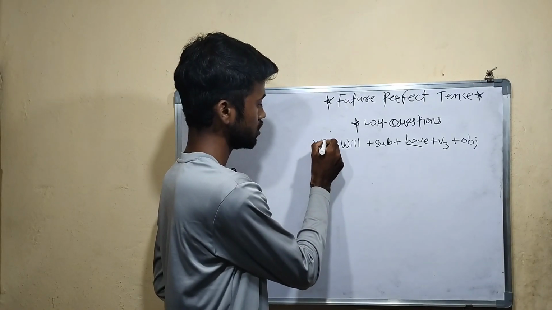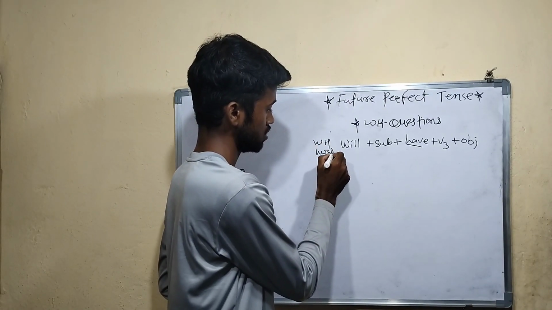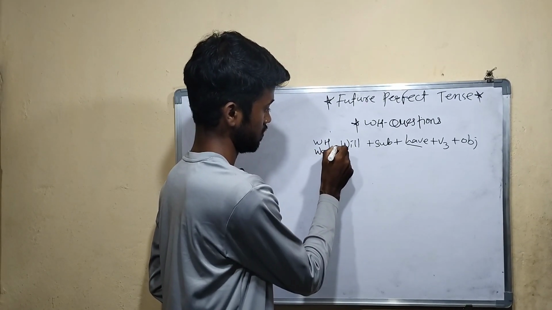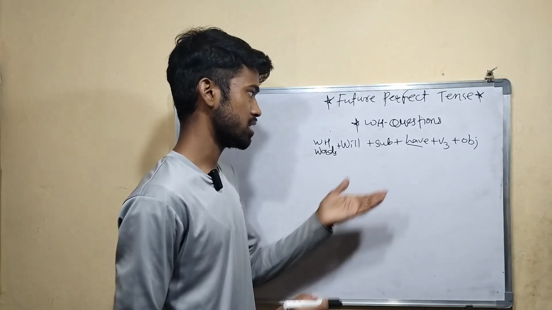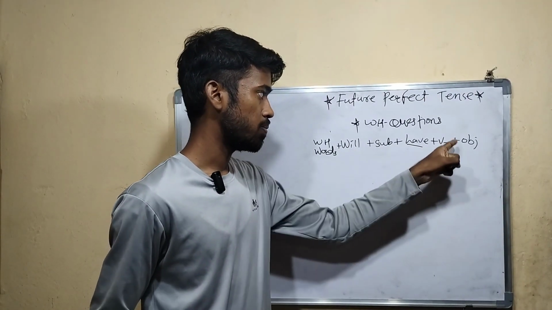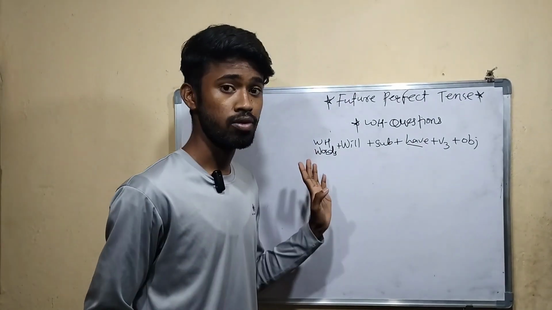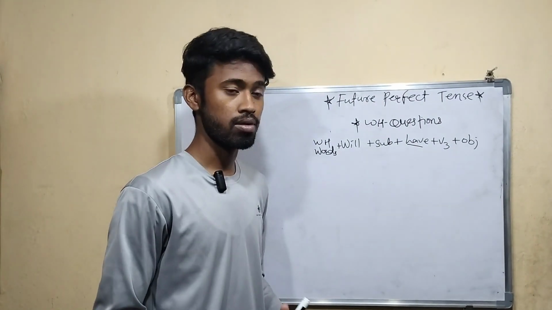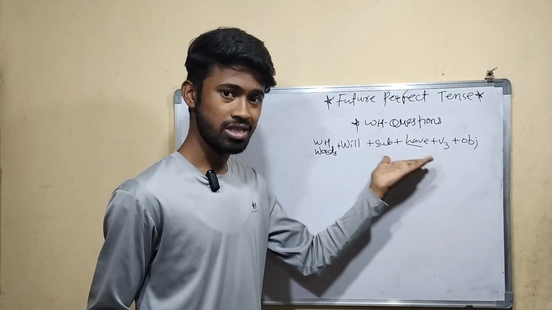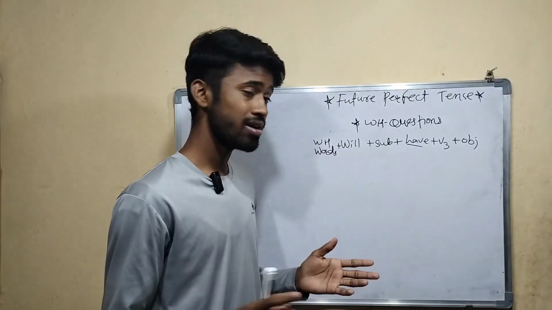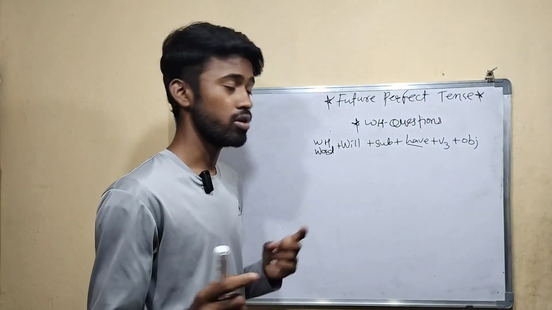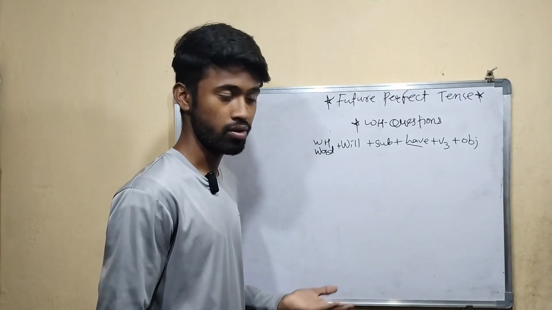Here we will add a WH word, plus the remaining all will be the same. So WH word plus will plus subject plus have plus third form of verb plus object. After the WH word comes the structure of the verbal question. The structure is the same, only we have added a WH word at the first position. So here I will write only word, not words. In one sentence we will take only one word, right?